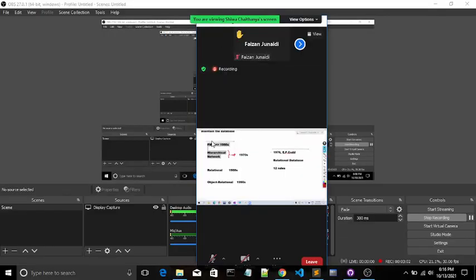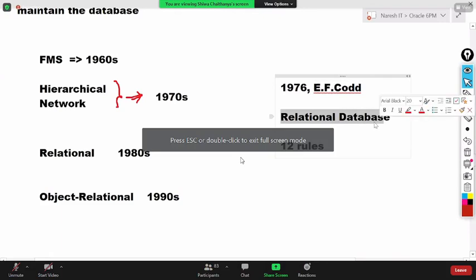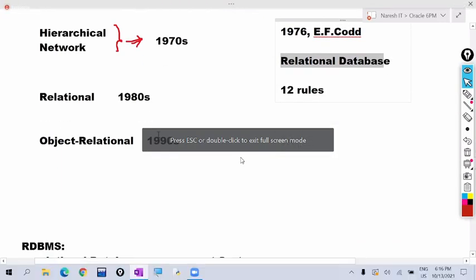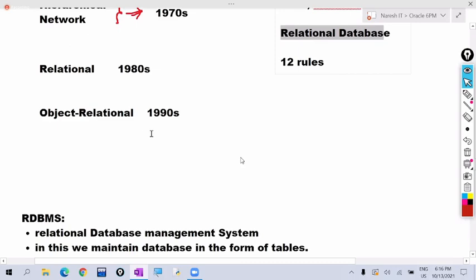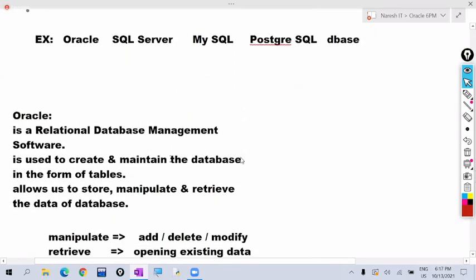Later, in 1976, E.F. Codd introduced the relational database. This is a successful software, a successful concept. Oracle is the first relational database software introduced in the world. Oracle was introduced in 1979. Directly they released the second version. They didn't release the first version. The latest Oracle version is 19c.